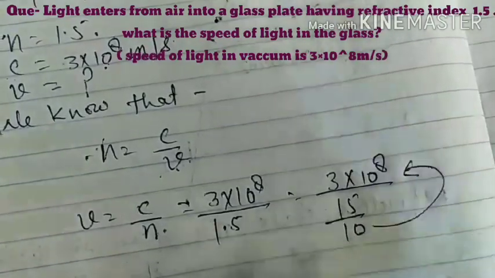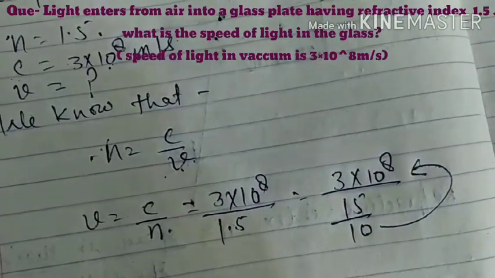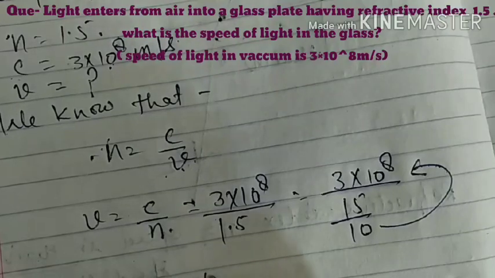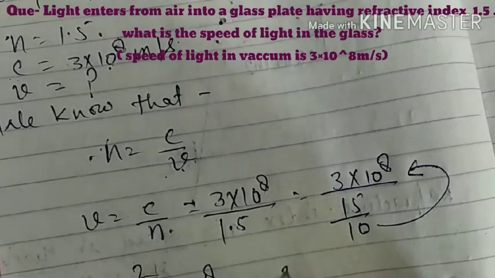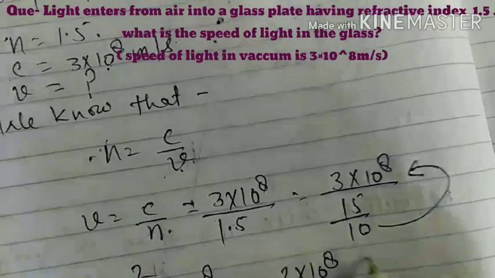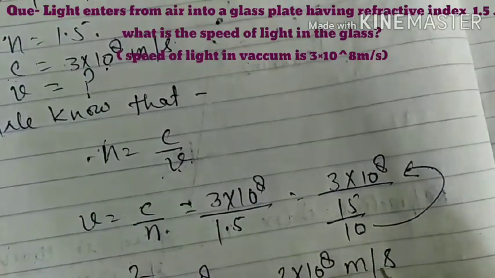This 10 is going upper side, then numerator 3 × 10⁸ upon 15, 15 into 2 is 30, and that is equal to 2 × 10⁸ meter per second.